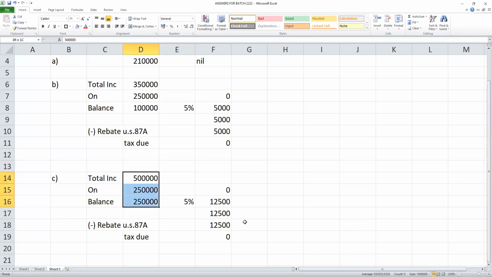Up to 5 lakhs, 5%. That is 12,500. Then 0 plus 12,500 is 12,500, sir. Then rebate. Why? Sir, your income is not more than 5 lakhs. Therefore, rebate will be given and tax is 0. Correct, students?